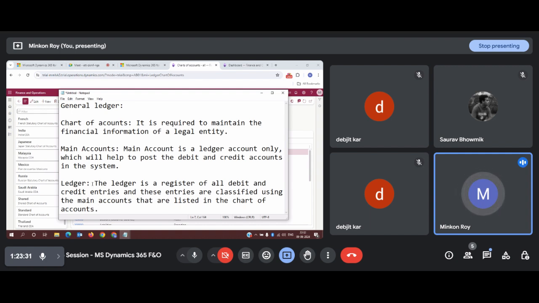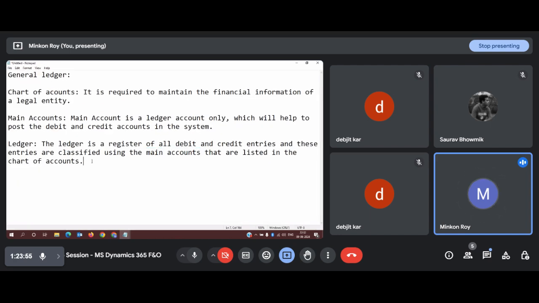So what is a ledger? A ledger is a register of all debit and credit entries, and these entries are classified using the main accounts. That means there will be specific main accounts for each type or category of transaction we perform, listed under a chart of accounts, which indicates that our second step is to create a main account. We will create a main account under the chart of accounts only.